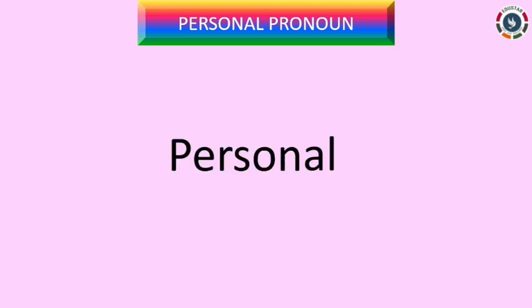Now from the word personal, remove al and you get person. So, here in personal pronouns, we talk about persons. That is why we call it personal pronouns.